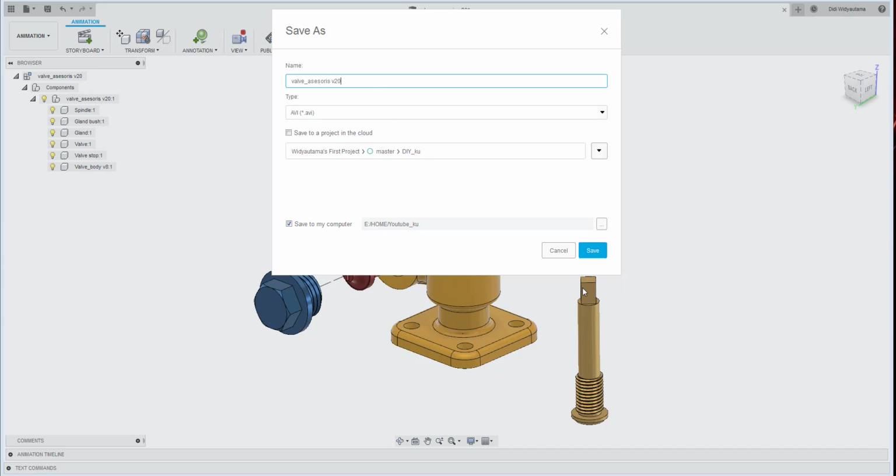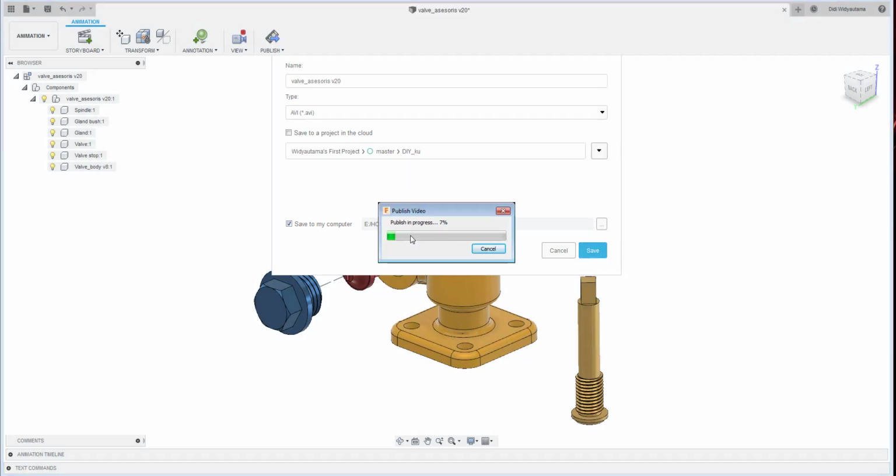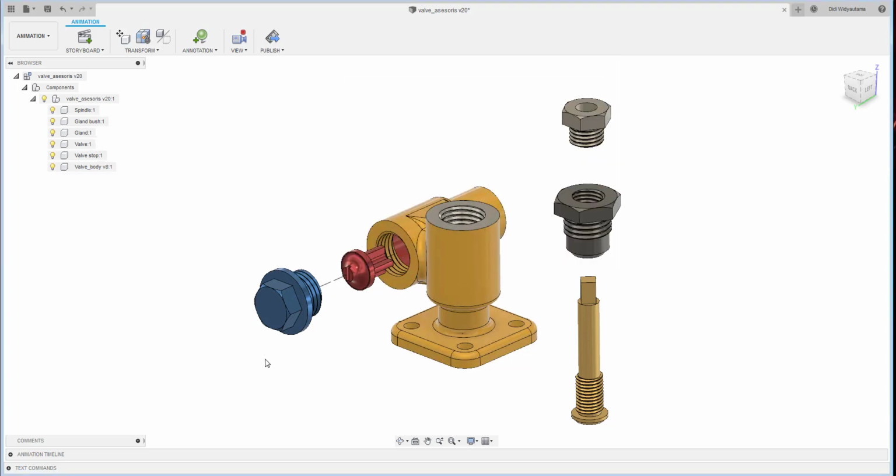Okay, Valve Accessories. And I will just click save. It will generate the video. It depends on the length of the video and your computer, how much it's calculating the progress.